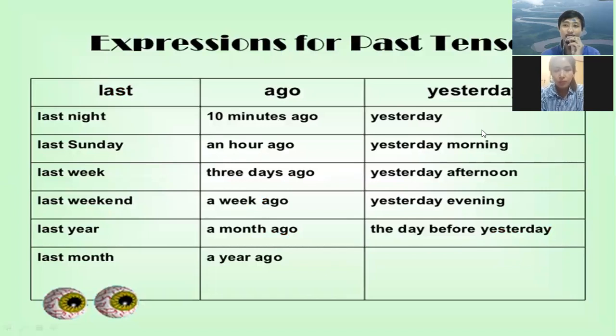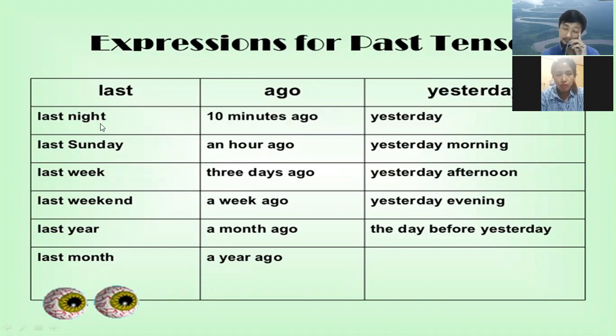The next one. There is another thing that is really important also. If we are talking about simple past, how do we know? We have to know about the time signals. There are three types that we have to use when we study simple past tense, especially talking about time. Let's see here: last, ago, and yesterday. Can you read about last?